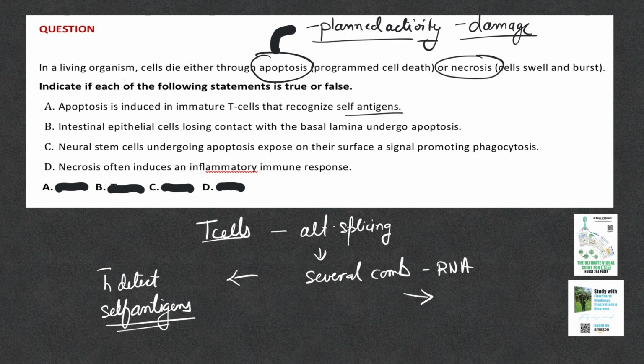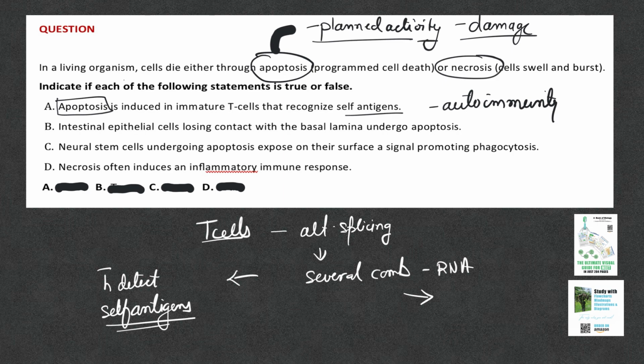We don't want such T cells, because they will start attacking our own cells, which leads to autoimmunity if we are not able to control this. So such cells which have receptors for self antigens are marked for death. That is where apoptosis happens. One of the cases where apoptosis happens.